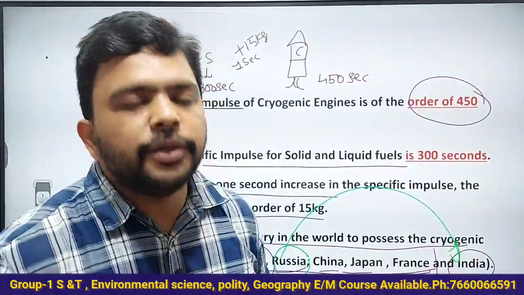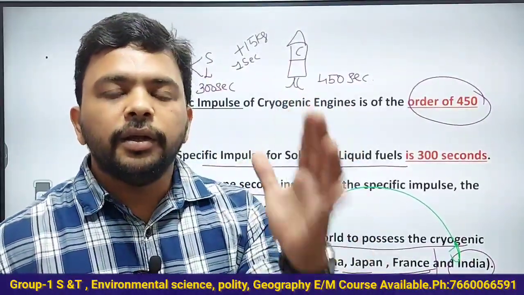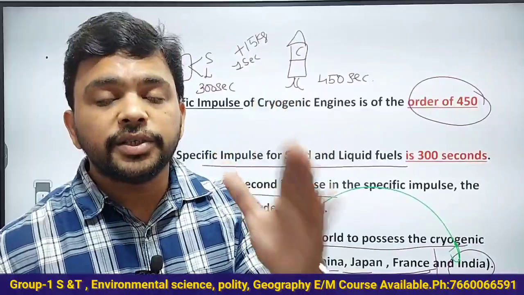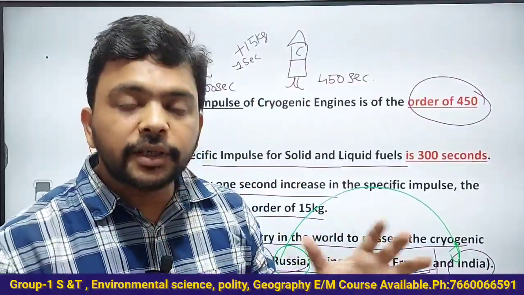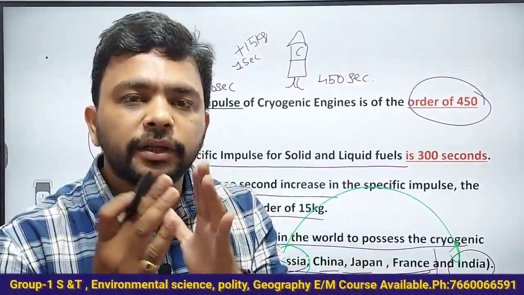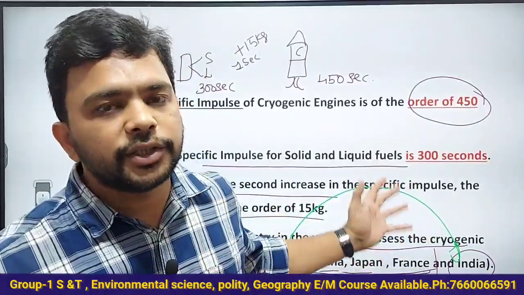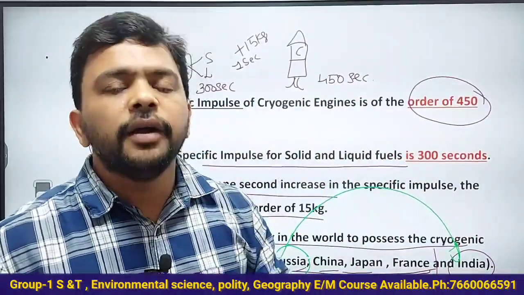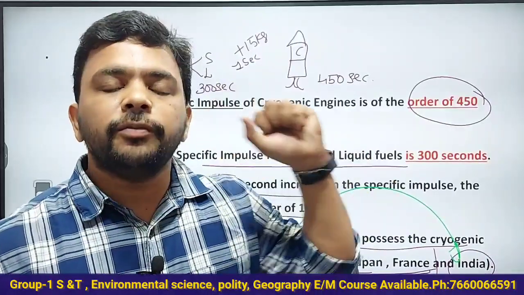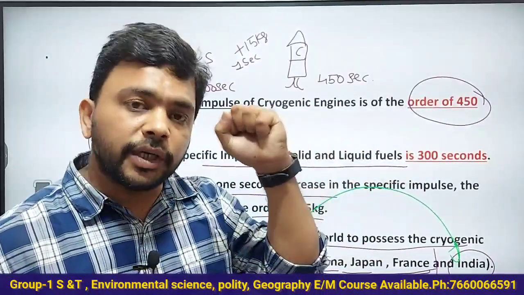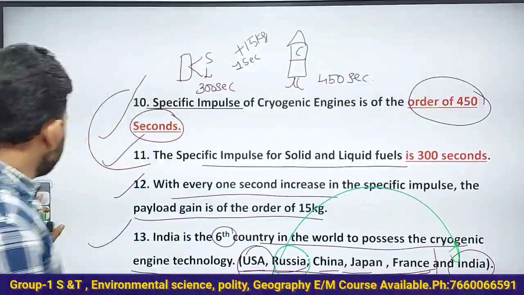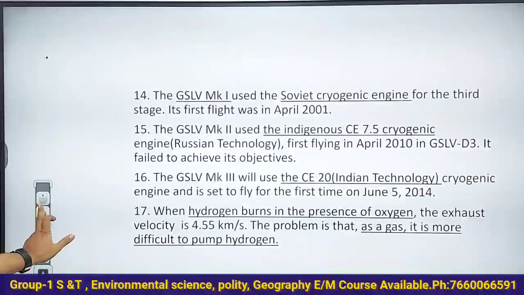In fact, not only this, the technology for nuclear submarines was given by Russia to India. Not only that, the technology for nuclear reactors was given by Russia to India. Right now, the majority of India's nuclear reactors are based on Russian technology and expertise. So Russia is a very good friend of India. There is no doubt about that.